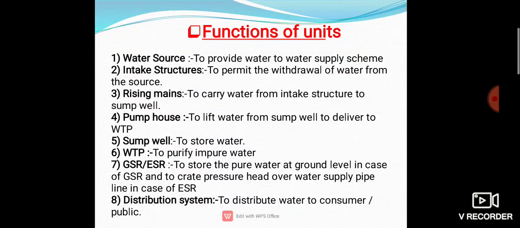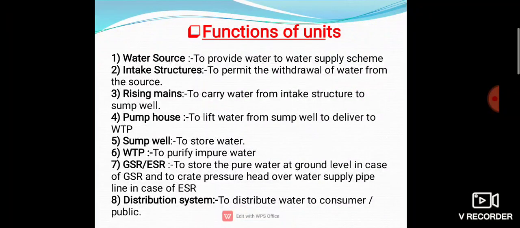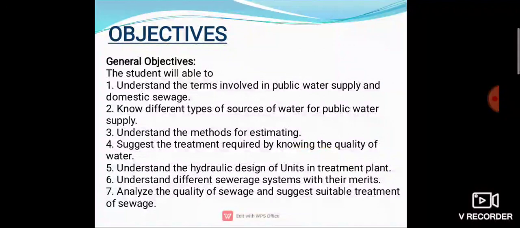Then the water treatment plant, after all this process, is used to purify the impure water which comes from that source, okay. Then GSR and ESR store the pure water at ground level in case of GSR, and create the pressure head over water supply pipelines in case of ESR. Then the distribution system is used to distribute the water to the consumers, the public.